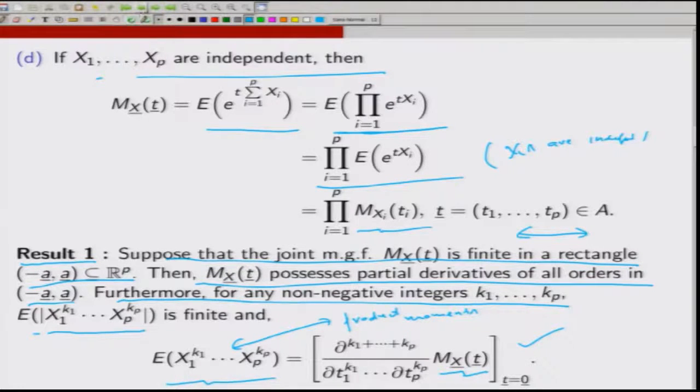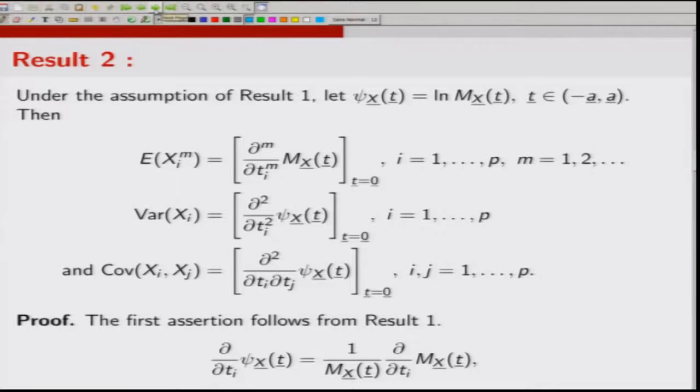A few consequences of this result. Under the assumption of result 1, let psi_X(t) be the log of M_X(t), where t belongs to minus a to a, where the moment generating function is finite. Then, if I have to get the expected value of X_i to the power m, differentiate M_X(t) with respect to t_i m times and then put t equal to 0.